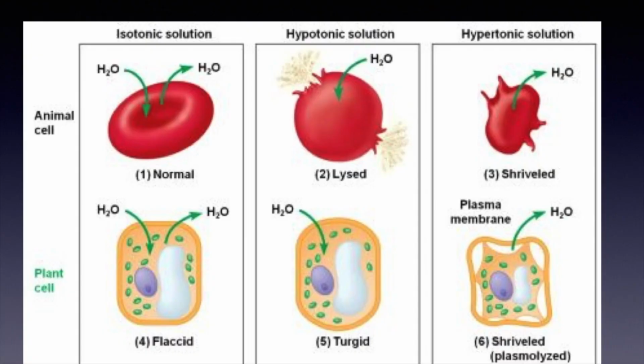So when we talk about cell wall in different types of solution, that means the solute having different types of cell, it will behave differently in different solutions. So here this is a slide which is comparing an animal cell and a plant cell. So the first solution is isotonic. In isotonic solution, we have put a cell in a solution in which the water is similar as it is inside the cell, be it animal cell or plant cell. So probably they will stay same. There is going to be no change as such. They will stay the same in a normal state.